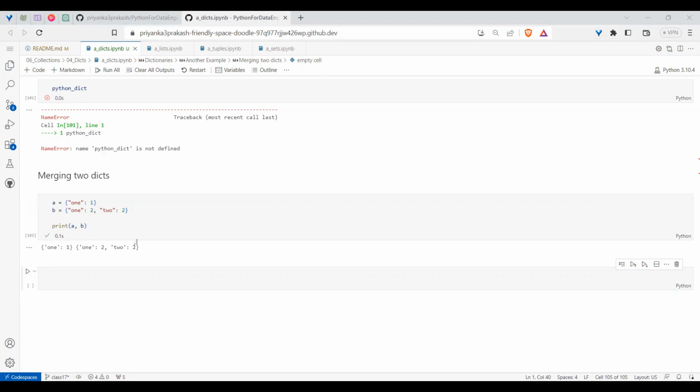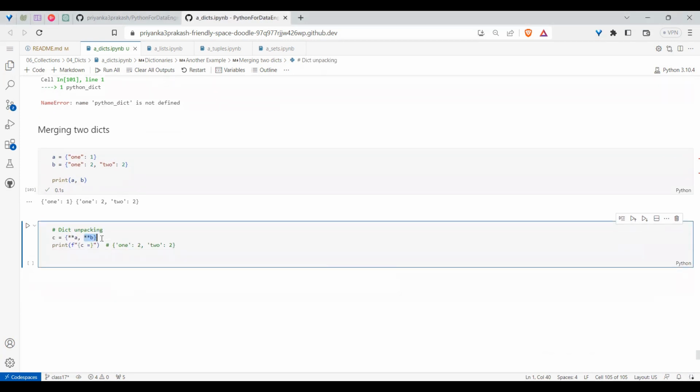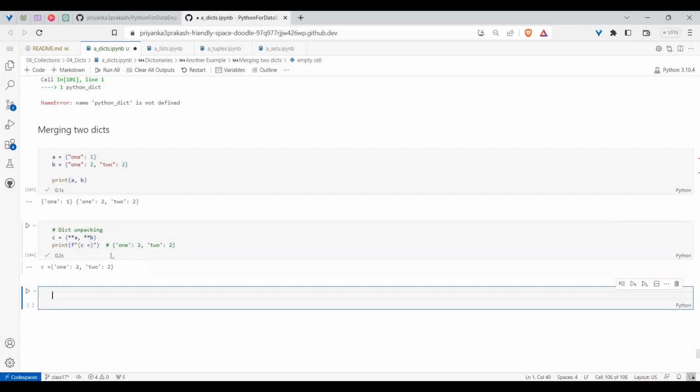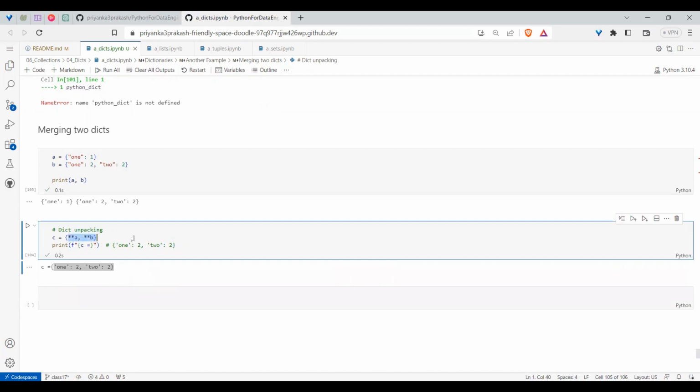The first and foremost option is using dictionary unpacking. Till now you didn't see this option. This is for the first time. Within the dictionary, you can do it like this. This concept is called unpacking. If you remember, during the string format, I told you if you write two stars, it will become key equal to value and it will add them. And did you see? Both the dictionaries were added to C. When you have two dictionaries, like this also we can add.